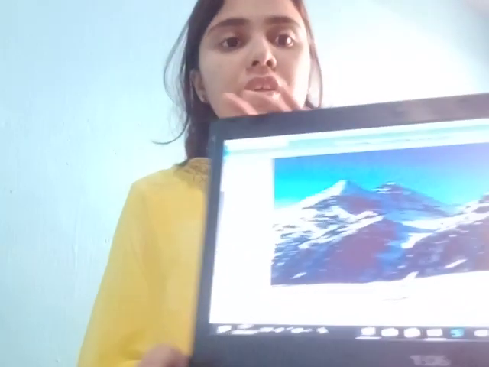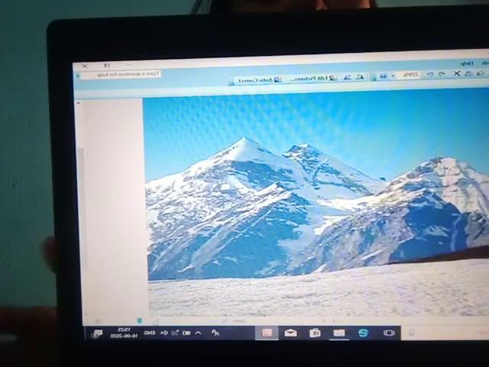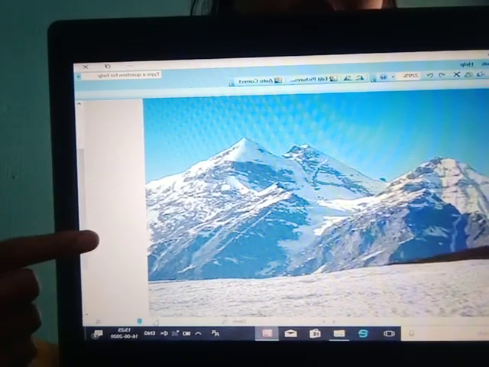Yes, this also looks very beautiful. Just see the ground area, it is covered with white snow. This is Mount Annapurna.